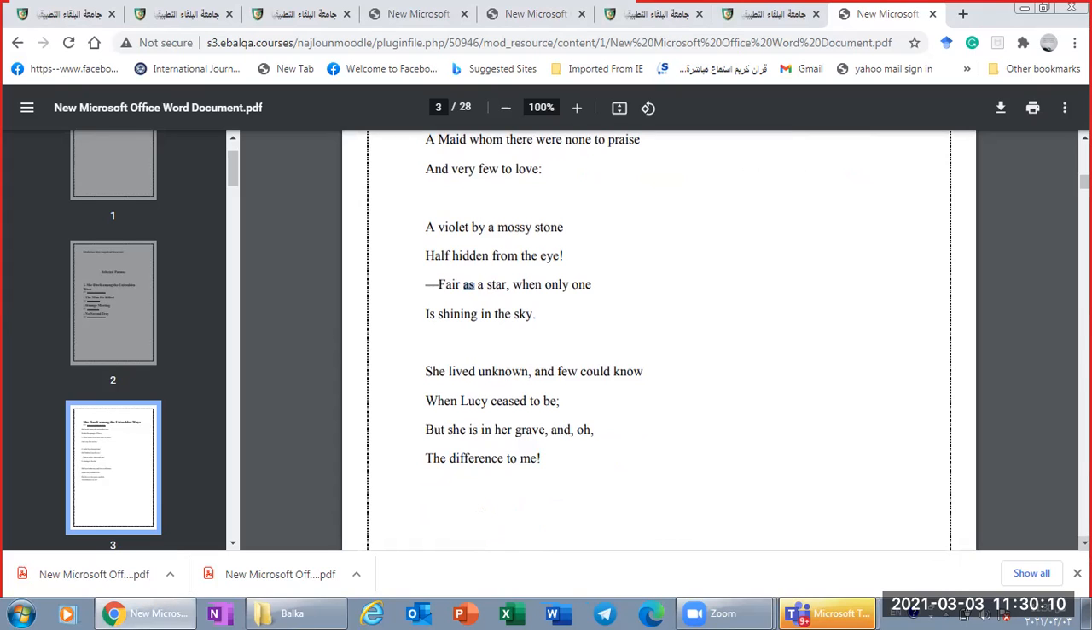The persona compares her to a shining star in a dark sky, okay? This tells us that she is very beautiful, like the only star in the sky. Now we move to the last stanza. She lived unknown, and if you could know. Again, in the last stanza, he confirmed and emphasized what was mentioned in the first stanza.